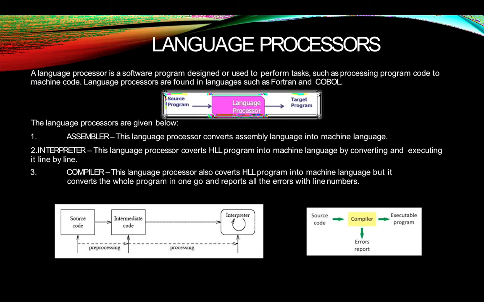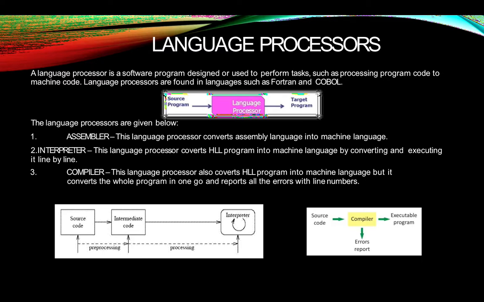Now, a very important thing, language processor. You must be very much aware of it. What are language processors? Remember, when we were talking about memory, I told you about bits, the 1s and 0s. That is a part of machine language. What is machine language?